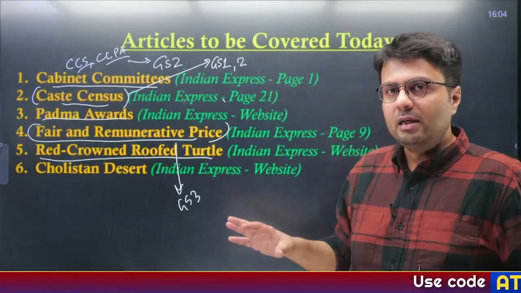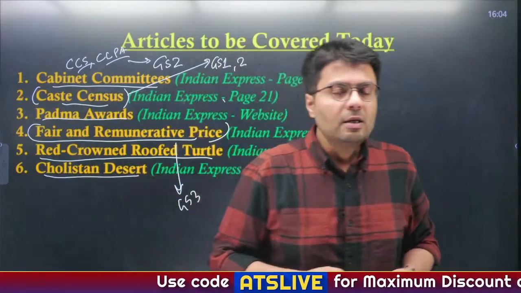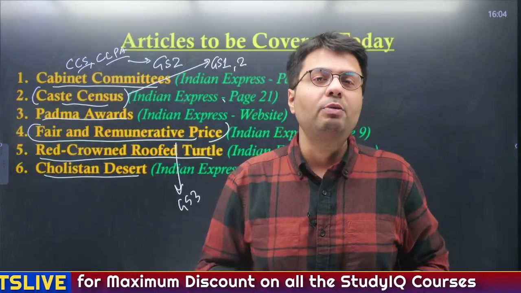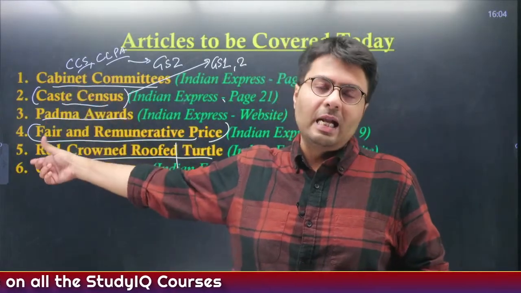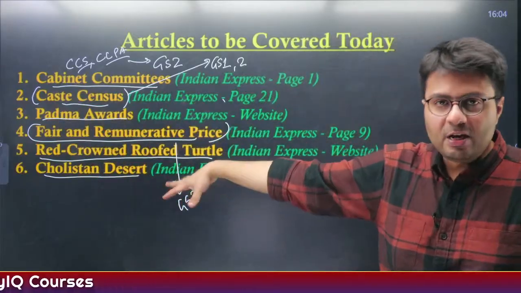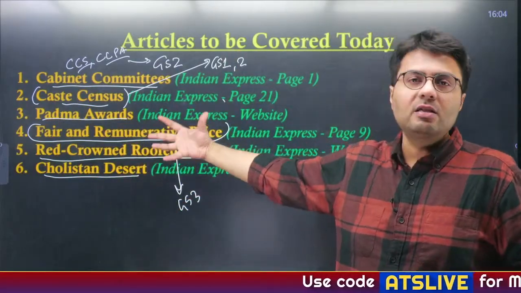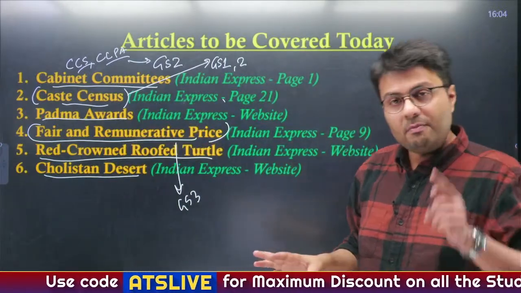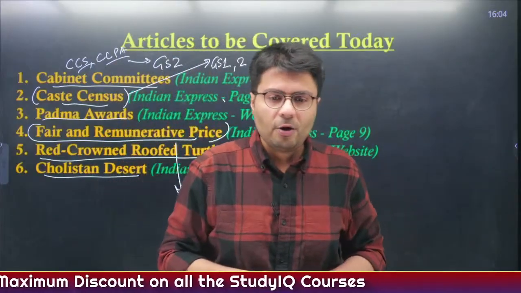And in the last article, if time permits, we'll be discussing the Cholistan desert, because this desert, which is located in Pakistan, is a subject of protest between the main political parties of Pakistan because of the construction of the Cholistan canal. So we'll look into the region where this Cholistan desert is located. These kinds of places that are in the news can sometimes be directly or indirectly asked in the UPSC exam, which we have covered already, right? So these are the 6 articles that we are going to discuss.